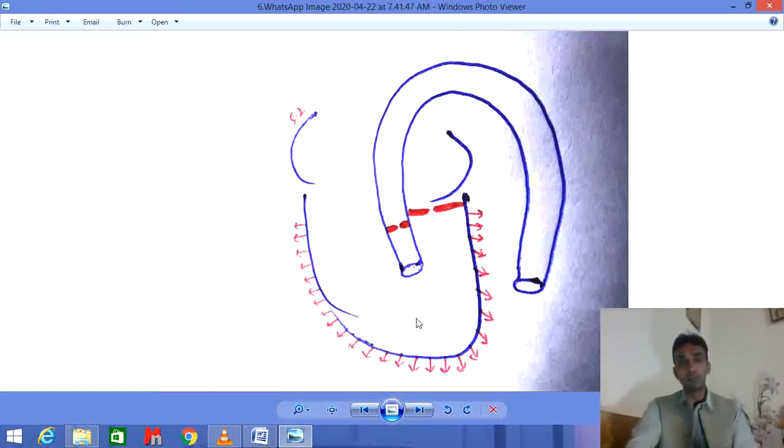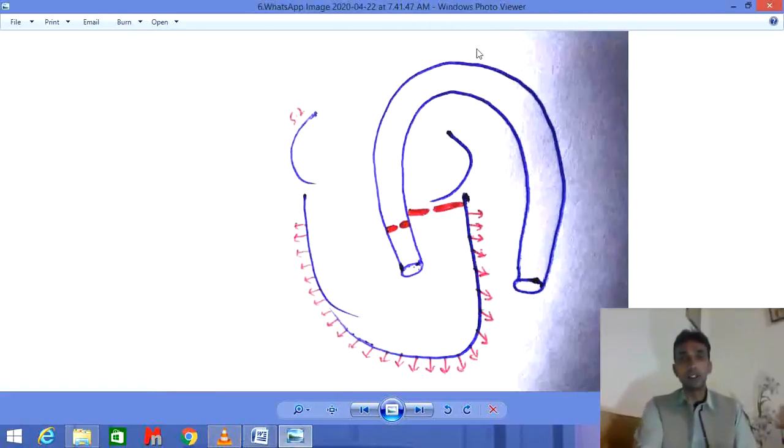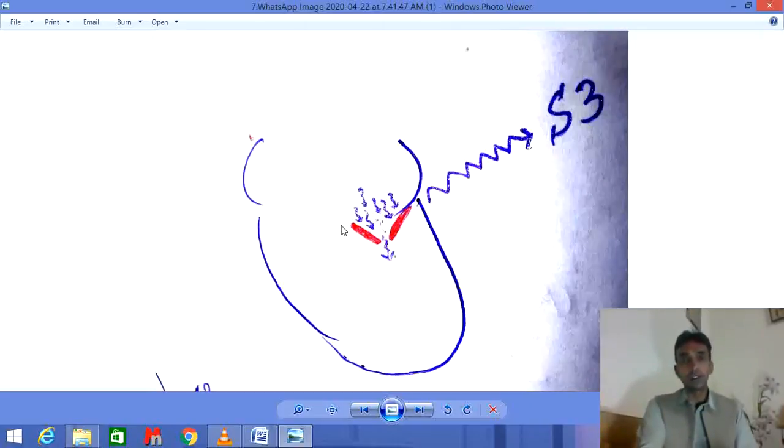Now coming toward the next step. When this ventricle goes on relaxing, the next step is the opening of this valve.